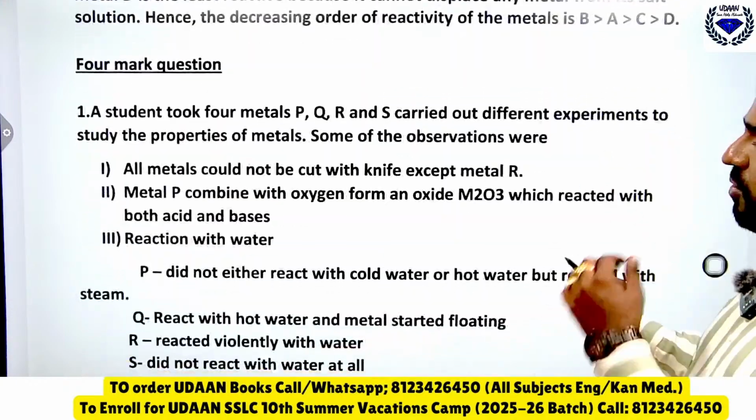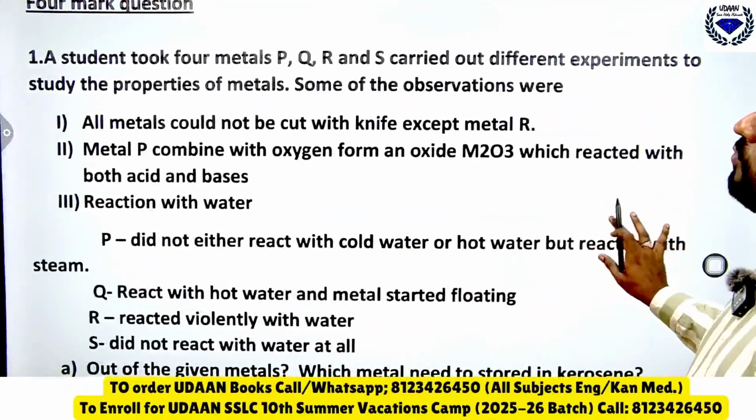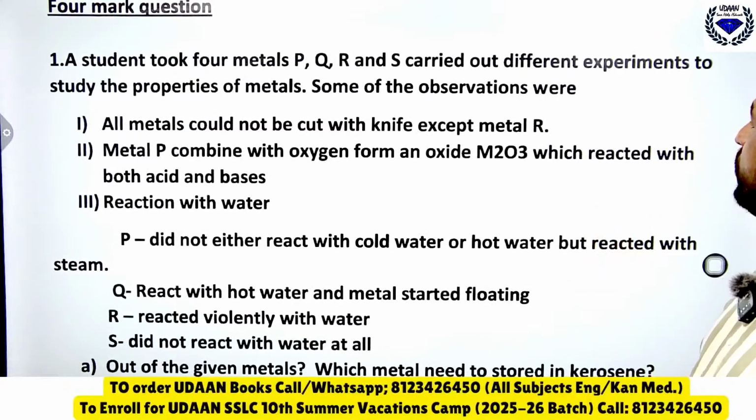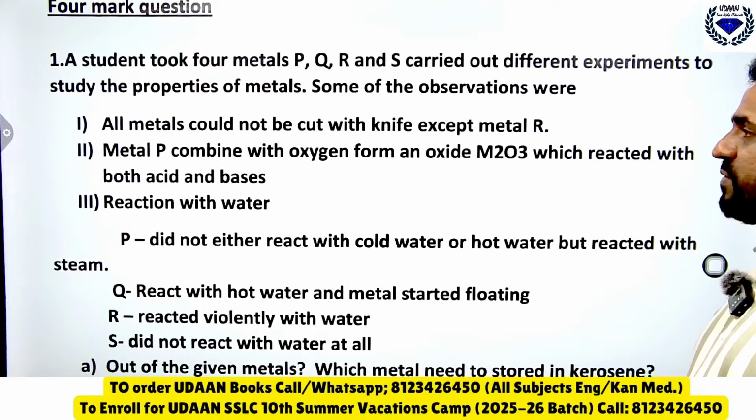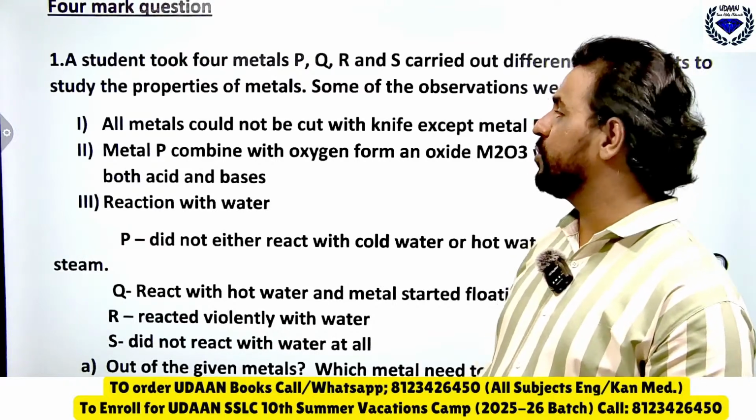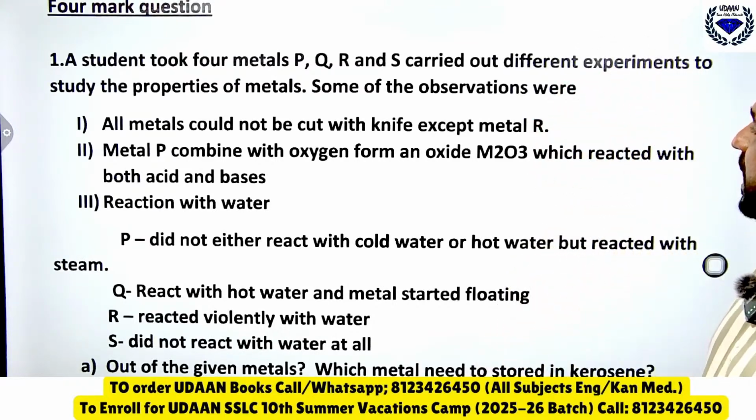Then the 4-mark question here: a student took 4 metals P, Q, R, S, and carried out different experiments to study the properties of metals. Some of the observations were: all metals could not be cut with the knife except metal R.